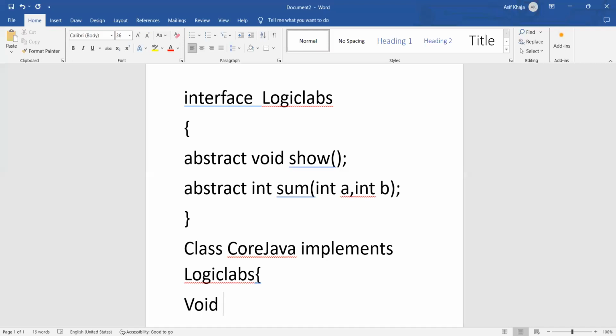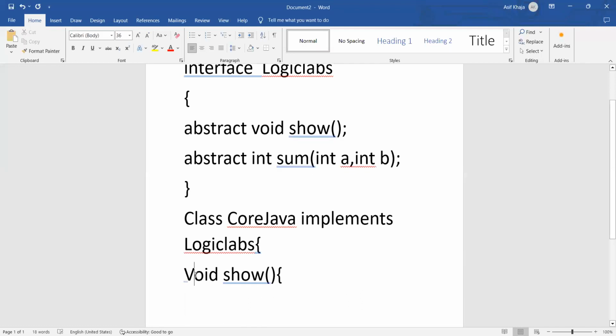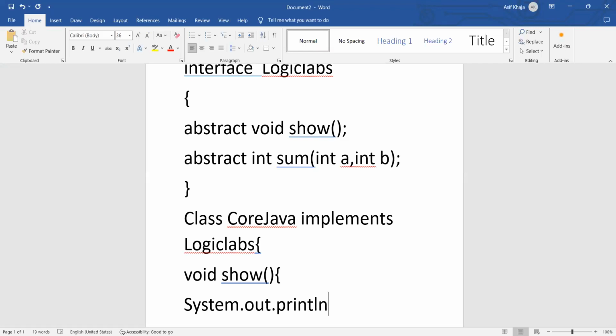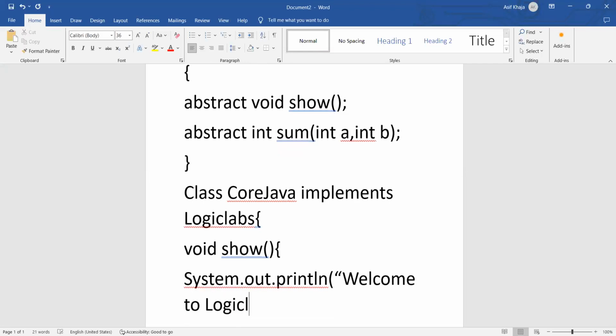Now it can write System.out.println, Welcome to Logic Labs.